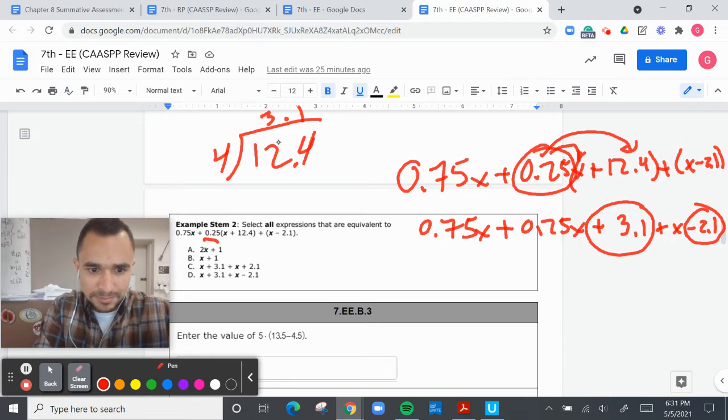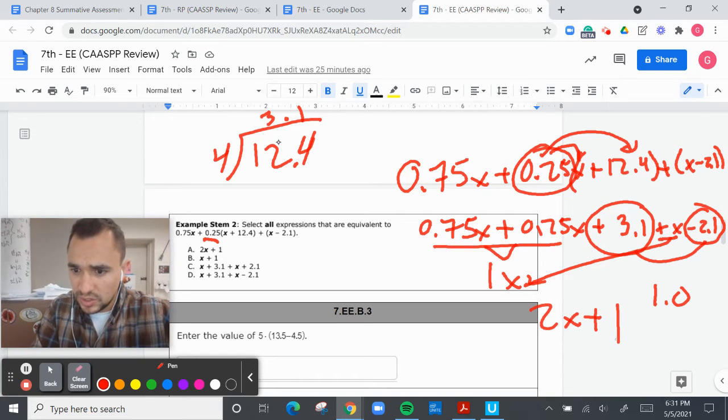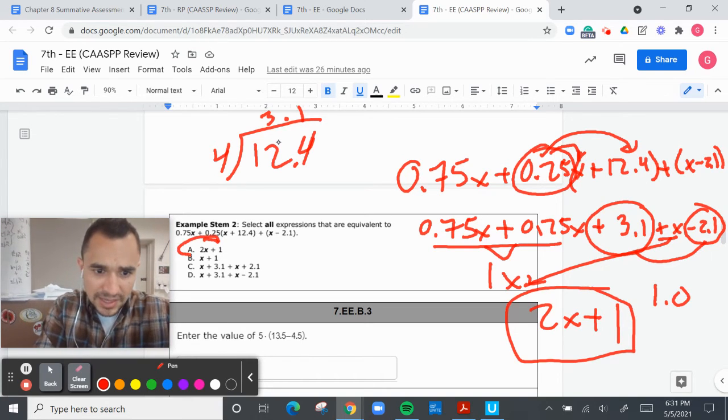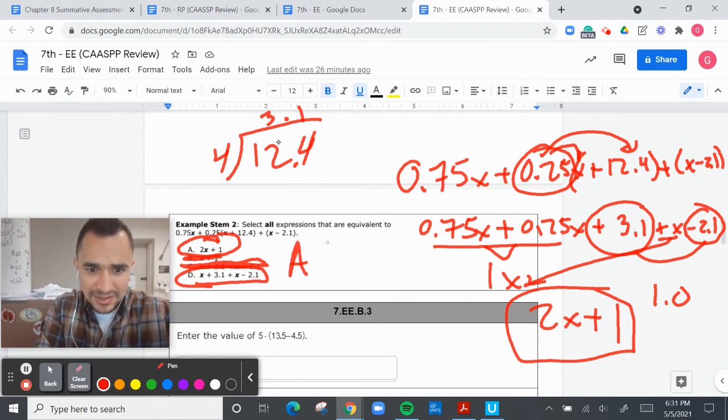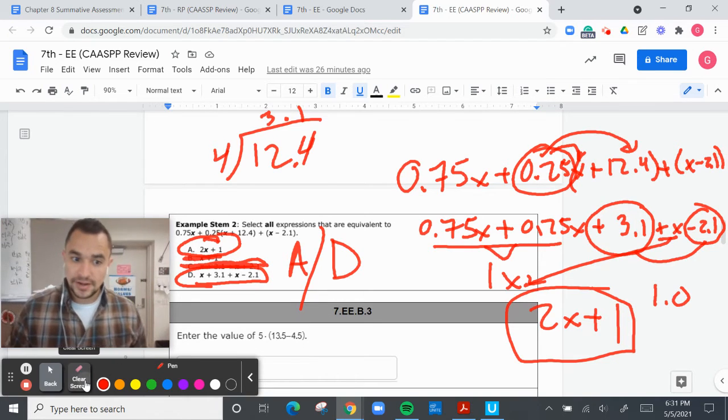So we know that the 2x's here is good. That equals 1.0. This equals 1x right here plus another x. So that's going to be 2x plus 1. So that's A. It's not B. There's 2x's. That equals 5.2. So that's wrong. And then this one is the correct answer. So A and D. A and D. Moving on.